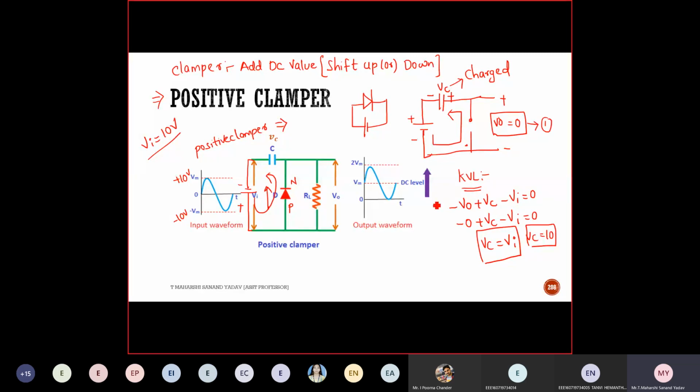Now tell me for case number 2, minus V out plus... Sorry, the direction is in clockwise direction, right? Right. So let me erase this.